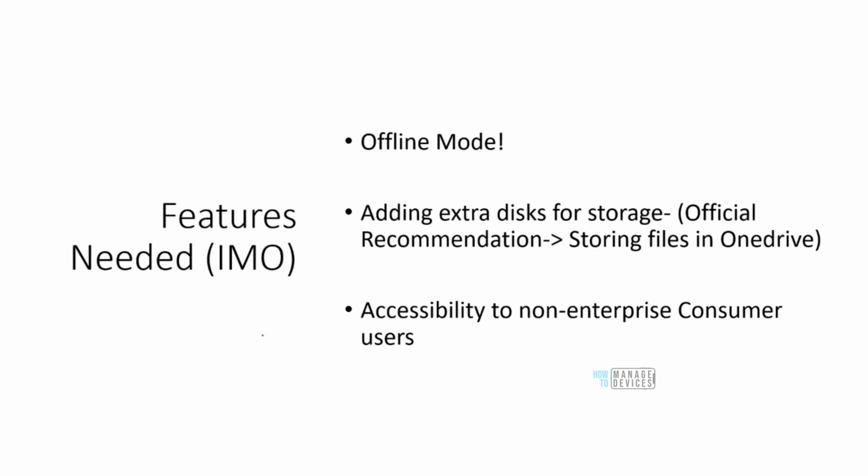First is offline mode. So over here, the virtual machine is going to be accessed by the end user, right? And the only thing that the end user needs to have is any kind of device having internet connectivity. But if there is no internet, then he cannot access the virtual machine, right? On the other hand, this virtual machine is a replacement of the physical machine, right? So instead of having the end user buy a physical machine, we are telling him to use a virtual machine. But for the physical machine, he did not need any internet, right? But for the virtual machine over here, he needs the internet.